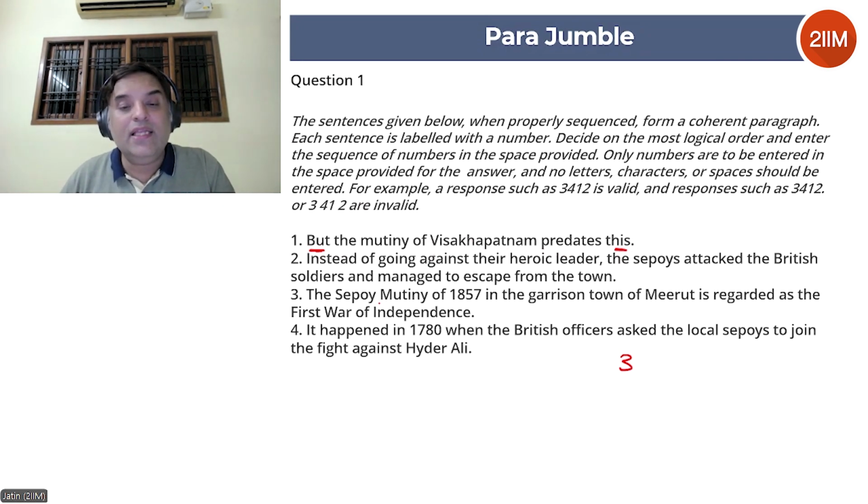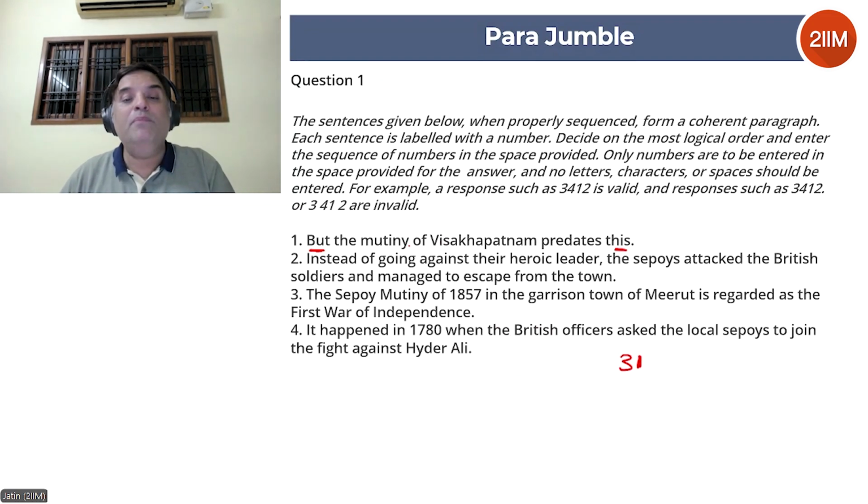It says the Sepoy Mutiny of 1857 in the garrison town of Meerut is regarded as the first war of independence. But the mutiny of Visakhapatnam predates this. That means mutiny of Visakhapatnam happened before 1857. That makes sense, right? That's an obvious pair. So 3-1 seems to be a good pair.